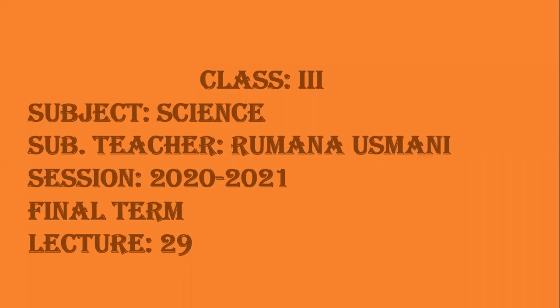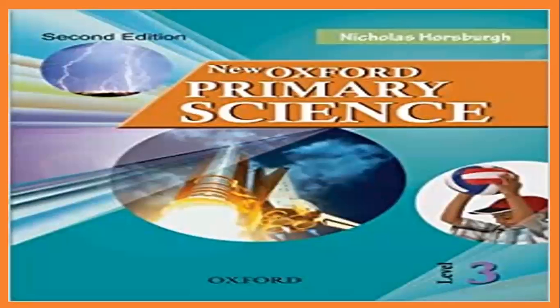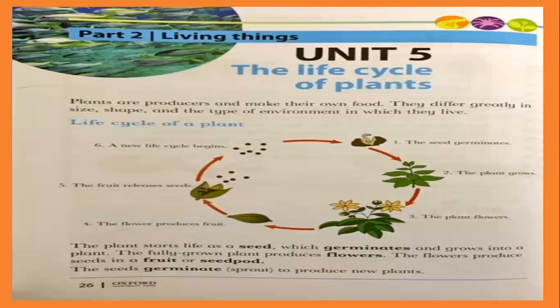Okay, children, let's start reading. This is your science book, as you can see on the screen. This is the front page of your science book, New Oxford Primary Science Level 3. All of you have your books. Then open it and come to page number 26, Unit 5, the life cycle of plants.